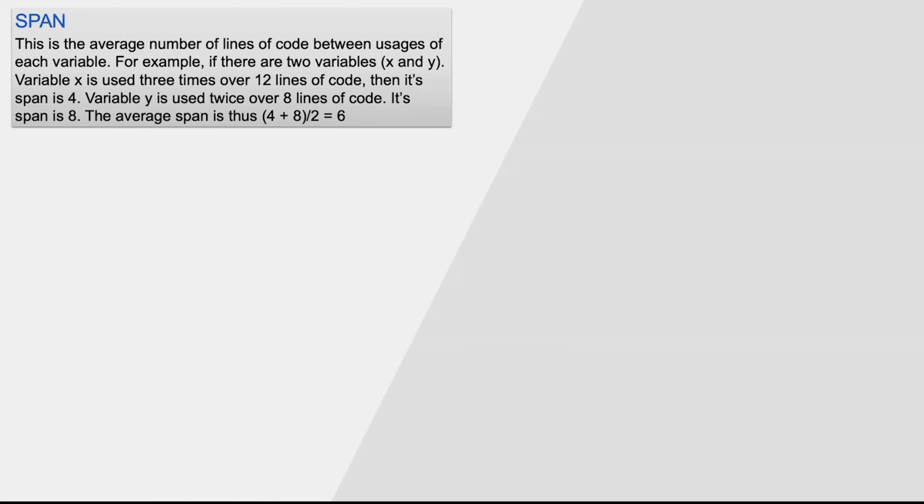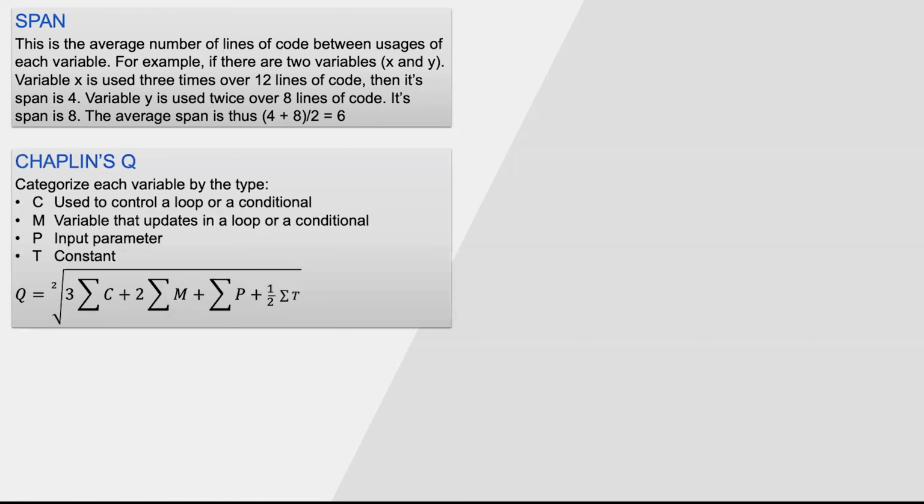All right, there are several different measures. The first is span, and this is the average number of lines of code between usage of a variable. Basically, the further away the variable is between where it's declared and used, the larger the span value. Next is Chapin's Q. A variable used to control a loop or a conditional is three times more heavily weighted than a variable that is updated inside a loop, which is two times more heavily weighted than an input parameter, or one half for a constant variable.